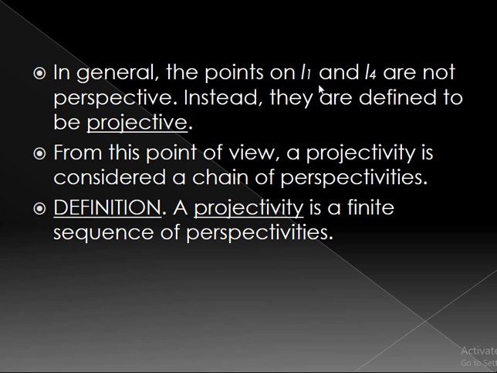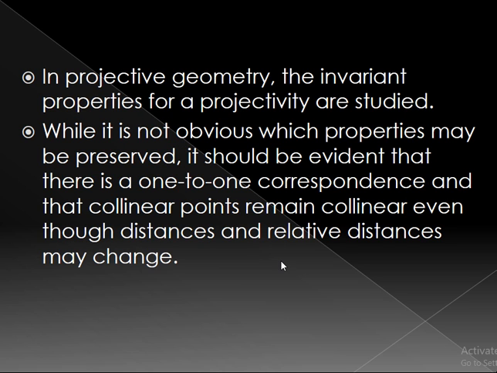In general, the points on line 1 and line 4 are not perspective. Instead, they are defined to be projective. So, we have your definition. A projectivity is a finite sequence of perspectivities. In projective geometry, the invariant properties of a projectivity are studied.